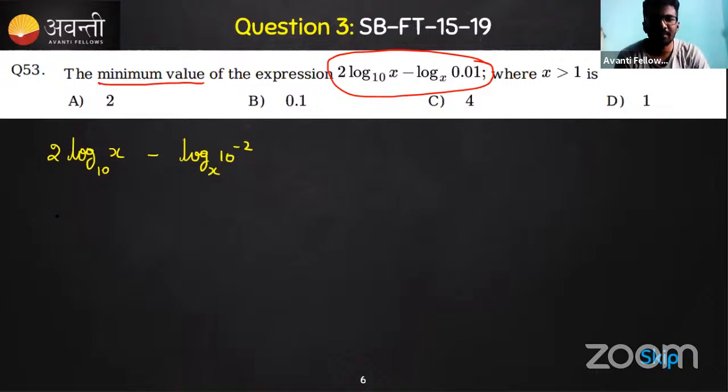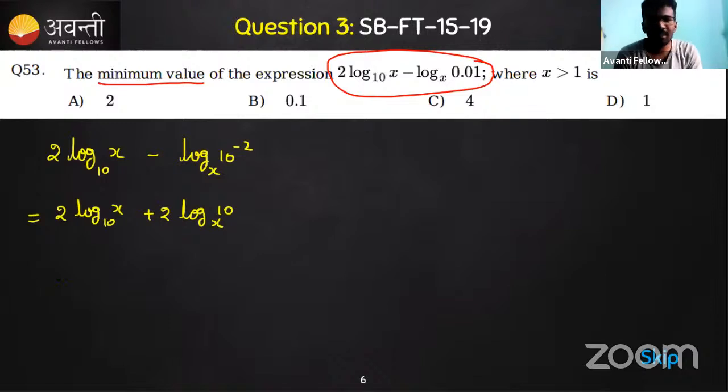Correct or not? So using one of the log properties, I can write this minus 2 on this side. Can I write like that? And the minus of minus becomes plus, and I'll write 2 here: 2 log of 10 to the base x. Isn't it correct? Up to here, did you understand?